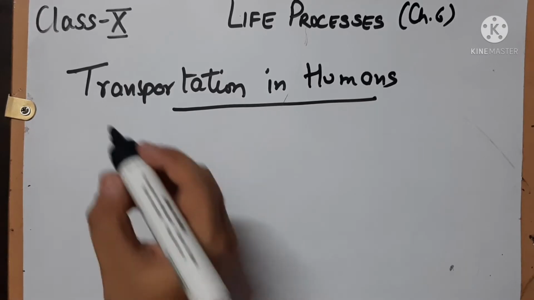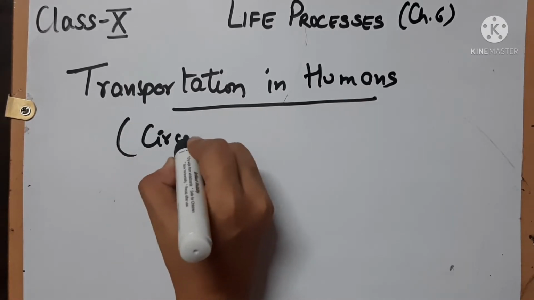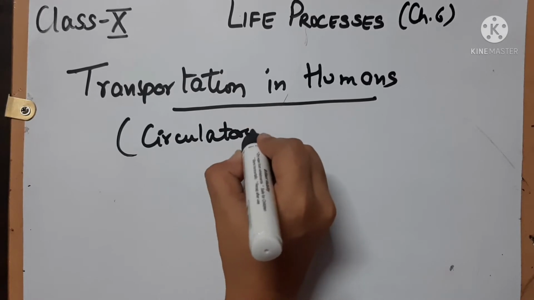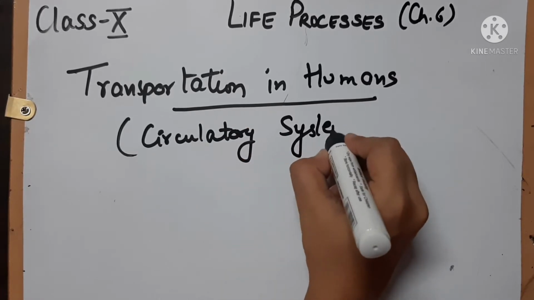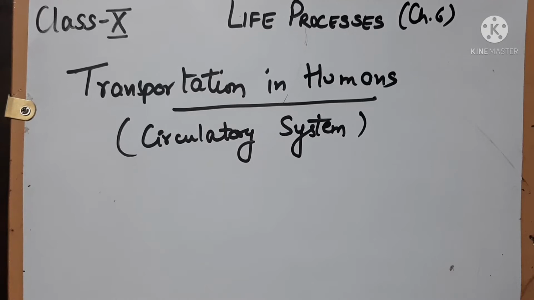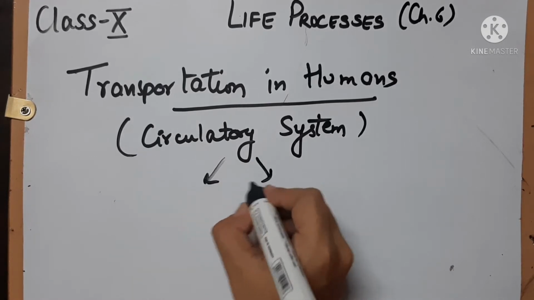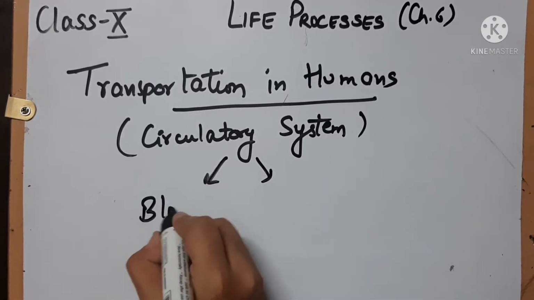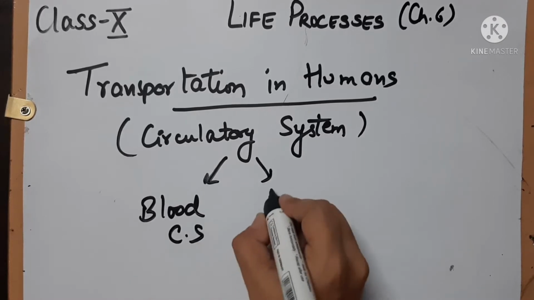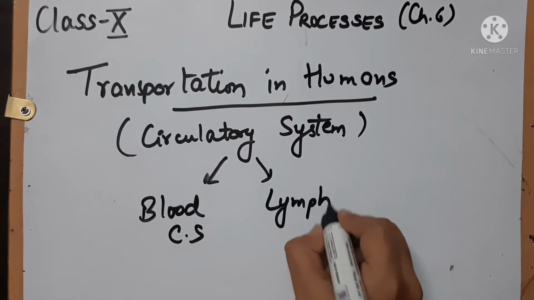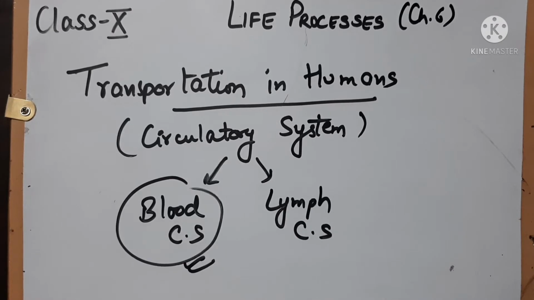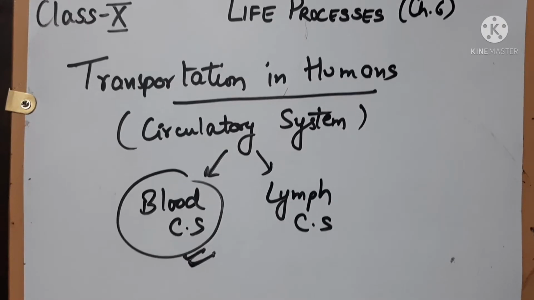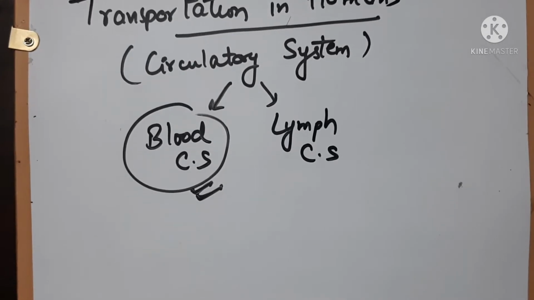In humans, this transportation is also called the circulatory system. Humans contain two types of circulatory system: the blood circulatory system and the lymph circulatory system. Firstly we will discuss the blood circulatory system. Later on in the chapter we will discuss the lymph. So let's first understand this with the help of an analogy.